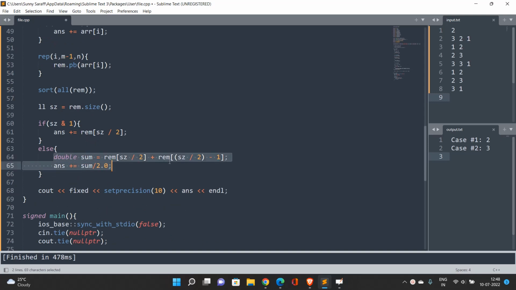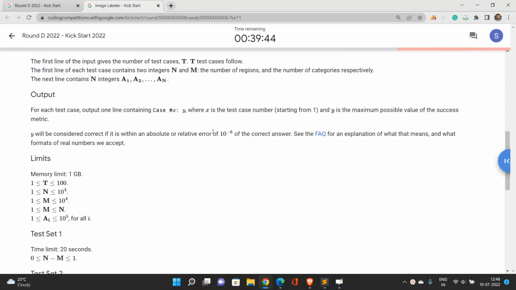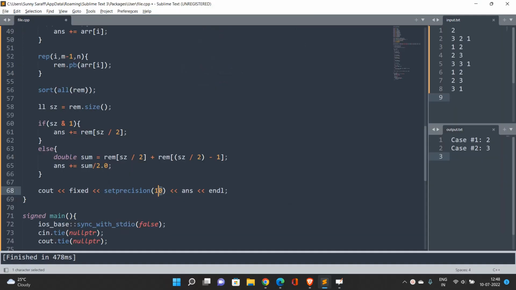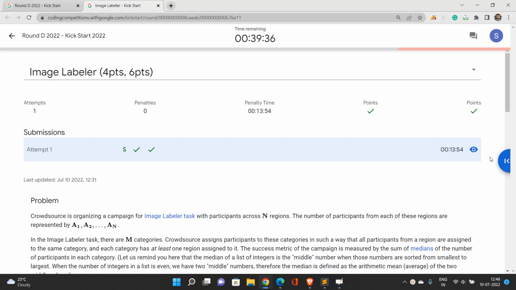Otherwise, I calculate the sum of the two middle elements and divide it by 2, because we need to take the average, and finally we print the answer. You have to check the precision also, it should be 10 raised to the power minus 6, that is the relative error. So to be safe I have taken it as 10. This will give you all test cases passed.